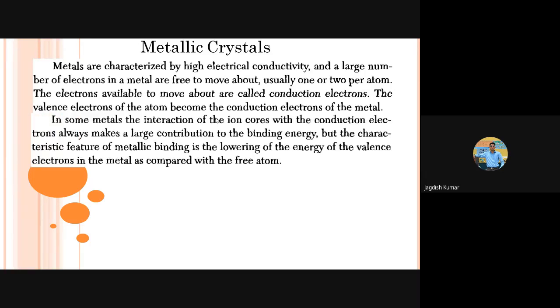In some metals, the interaction of ion cores with the conduction electron always makes a large contribution to the binding energy. But the characteristic feature of the metallic bonding is lowering the energy of the valence electrons in the metal. So what happens? Why do they redistribute those electrons? There is another thing, that by redistributing those electrons or freely moving electrons, their energy also lowers a little bit, and that additional lowering of energy leads to the binding force or metallic bonding.